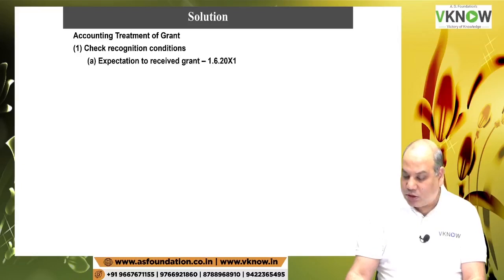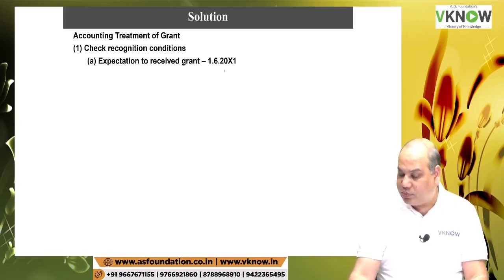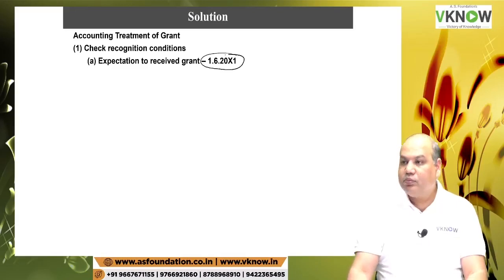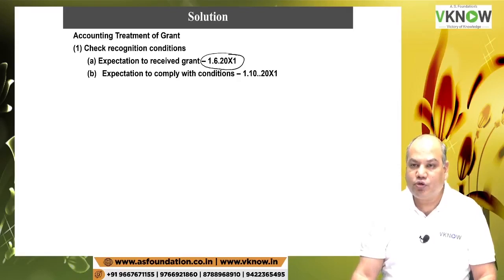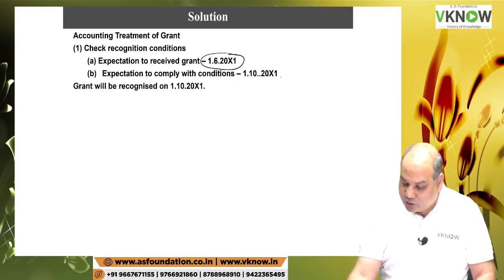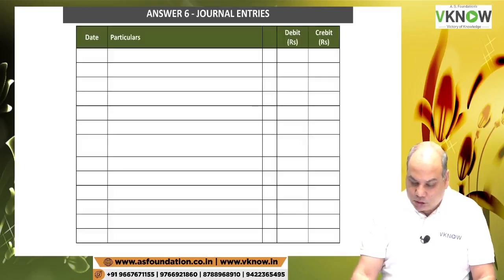Check the recognition condition. Recognition condition is the company must make a payment to the vendor. Expectation to receive the grant was on 1/6, but will you account on this date? The answer is no. Expected to comply with the condition was satisfied on 1st October. So the grant will be recognized in the books on 1st of October. Now pass journal entries in your book only.